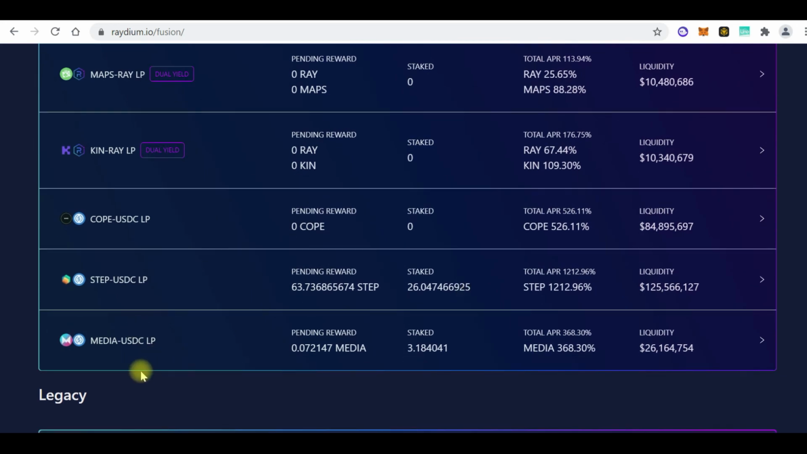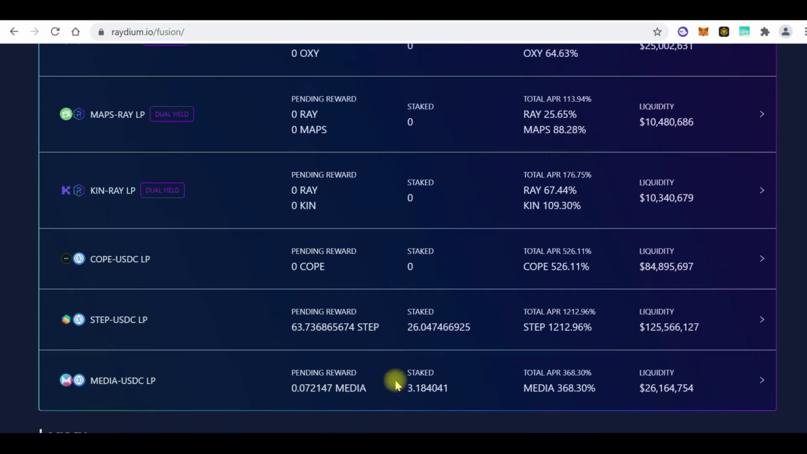And also I'm providing liquidity for Media-USDC. So the LP token, I staked that liquidity token, and I've been able to make about 0.72 Ray, and one Ray is about $152, right? So I'm making money two ways here, because I'm making money via fees paid by people that are swapping between these two assets, and then also I'm making more Media.